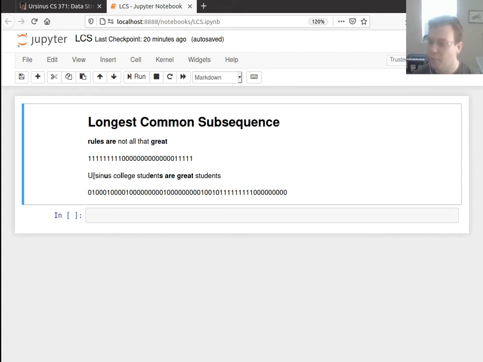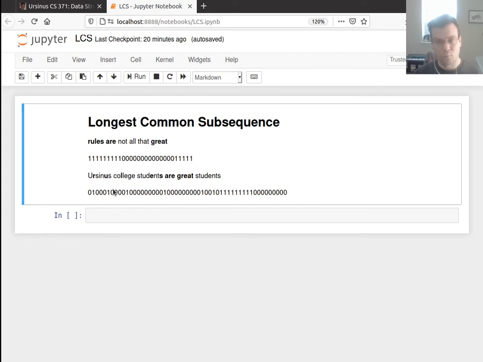So if I'm too greedy, and this is the first string I look at, and I say, let me try to find a U, then let me try to find an R, I'm going to miss a whole bunch of stuff. I think it's even easier to see if you do it that way. So you could find a subsequence that matches that way, but it's not necessarily going to be the optimal subsequence. And the problem is, you're making these what I call greedy decisions without having the foresight to know how that's going to impact you down the line. So you could be setting yourself up for some trouble in the future.